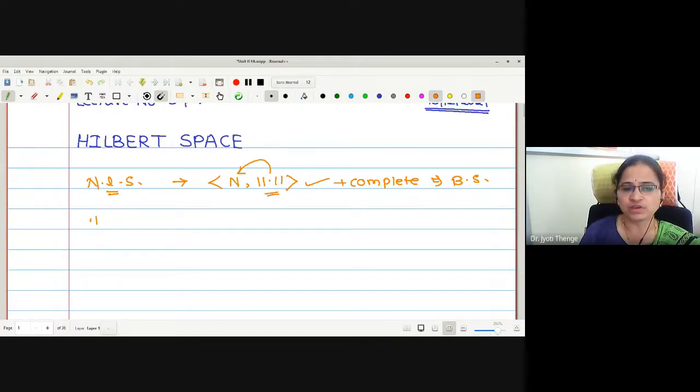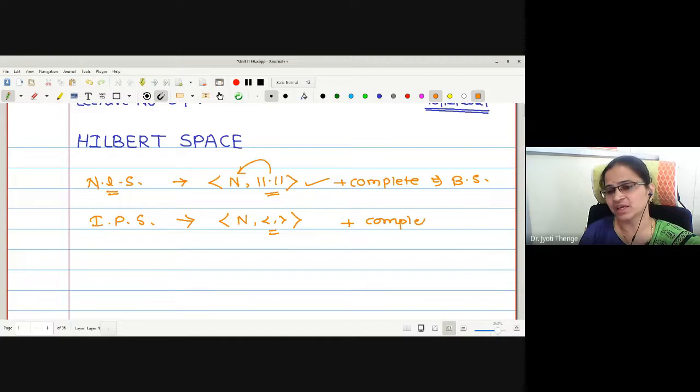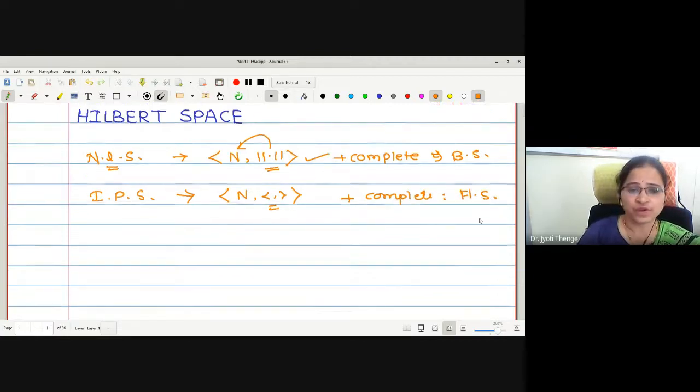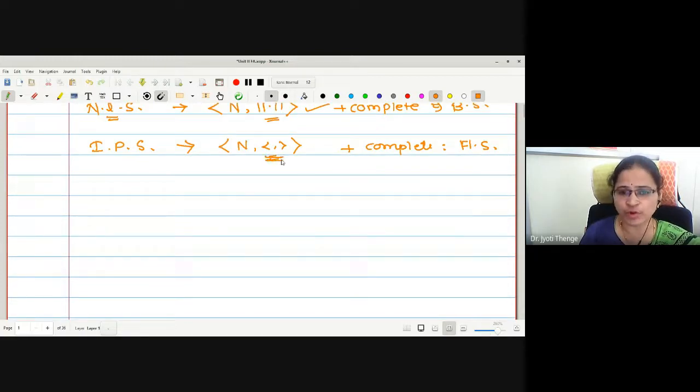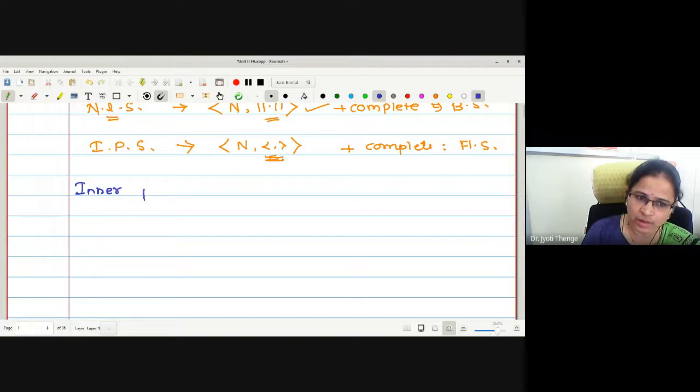Very similar to this, we are going to study what is an inner product space. An inner product space is an algebraic structure, say N, equipped with the operation of inner product. Again, if we add the property of completeness, it will give you the Hilbert space. So first, we'll try to understand what is inner product. Inner product is a way of calculating the product. The name itself tells you, inner product.